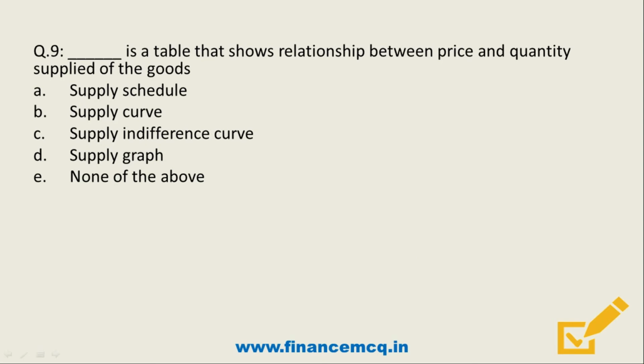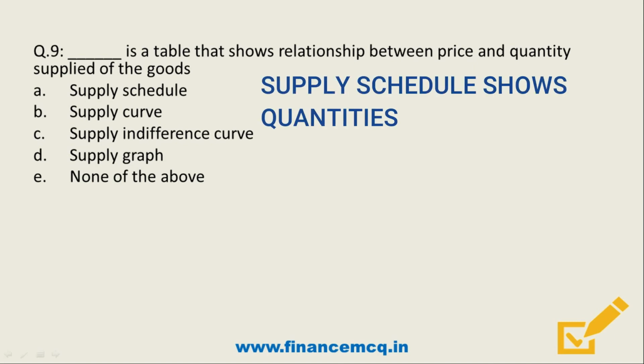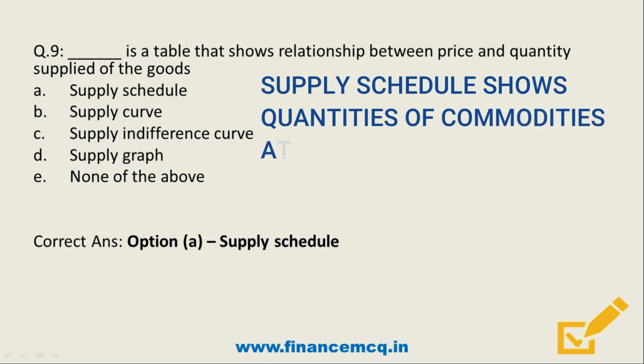Question number 9. Dash is a table that shows the relationship between price and quantity supplied of the goods. Option A, supply schedule. Option B, supply curve. Option C, supply indifference curve. Option D, supply graph. Option E, none of the above. Yes, what's the correct answer? It's option A, supply schedule.